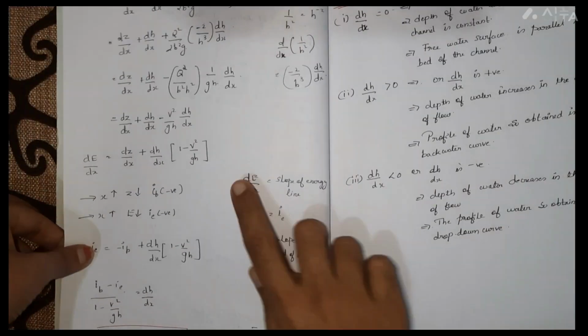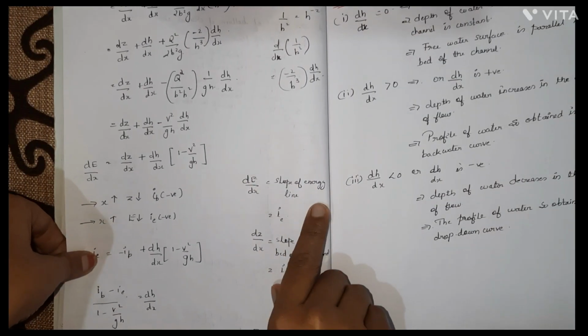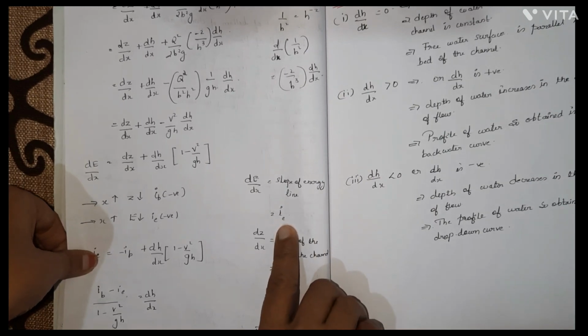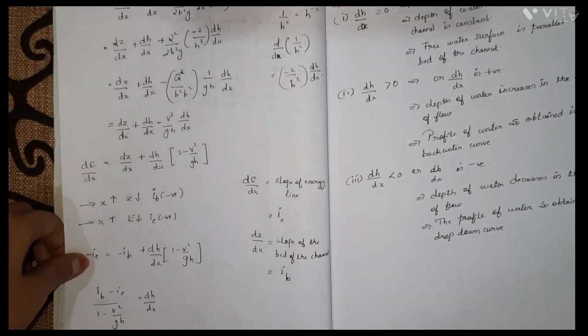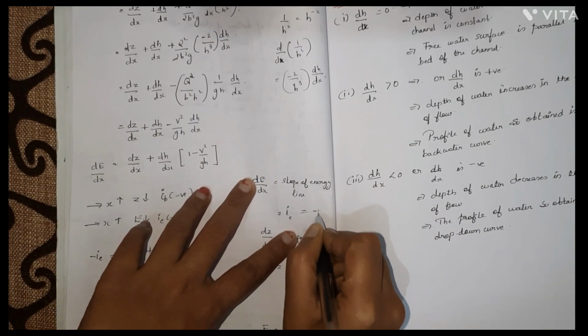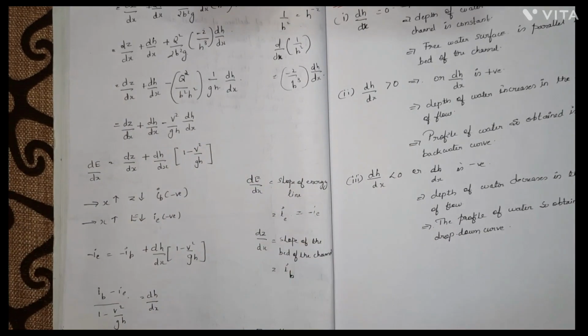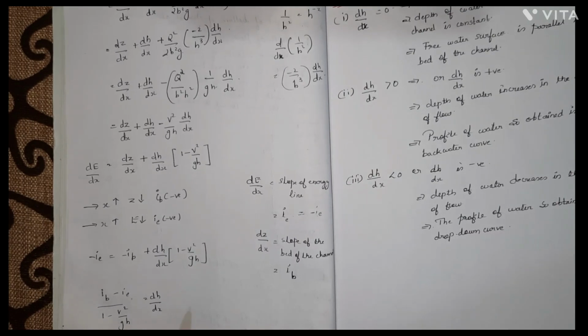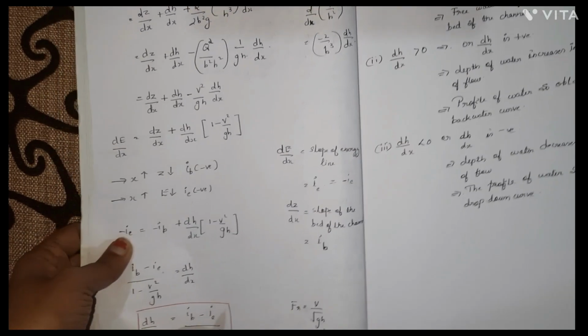So dE by dx is nothing but the slope of the energy line, which is expressed by IE, which is also expressed as minus IE, isn't it? This is actually minus IE because along the direction of the flow, the slope is getting decreased, it seems. So I'm taking it as minus IE.